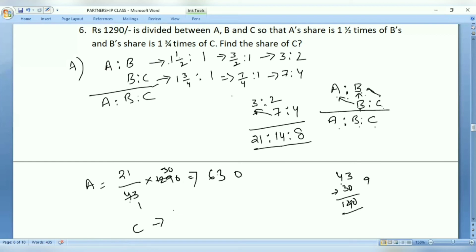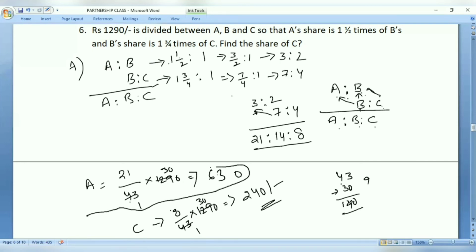C share is actually 8 out of 43. 1290. Okay. So 43 ones, 43 30s. So 8 threes are 24. So 240 rupees is the share. This we have unnecessarily calculated. So no need to bother about this. We are asked to calculate only the share of C, right? So this is the new one we have seen.